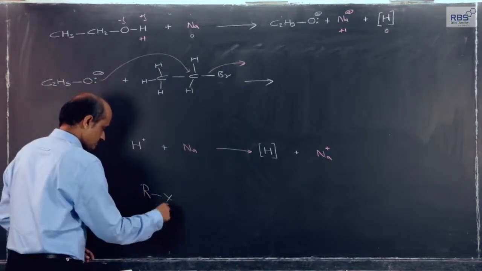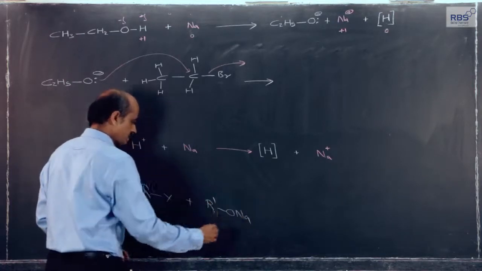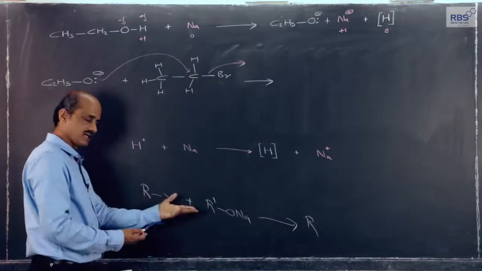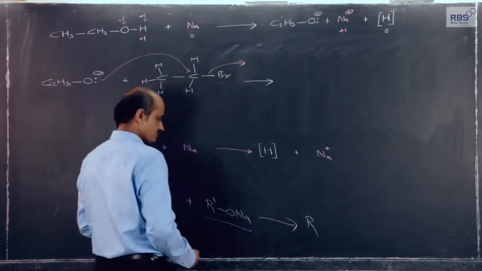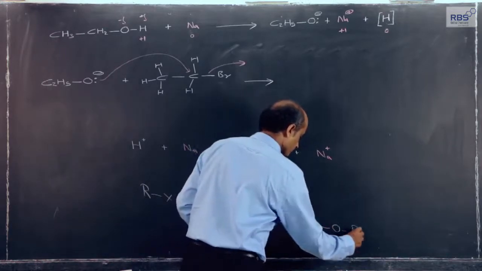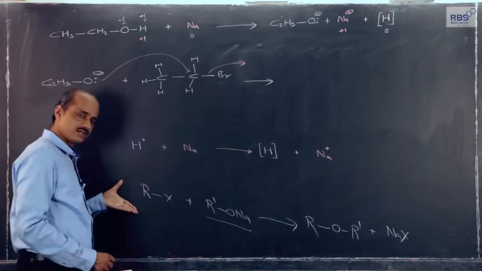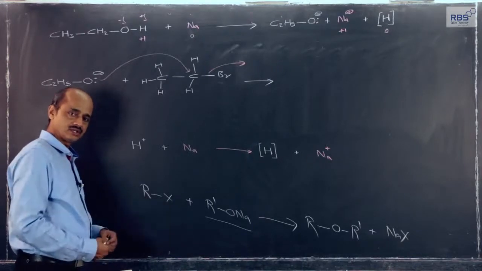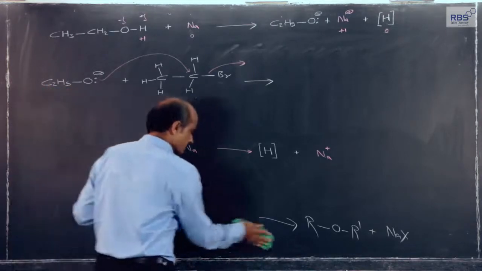Alkyl halide, if reacted with sodium alkoxide, the alkyl groups may or may not be the same, methyl, ethyl, propyl. Alkyl halide, when reacted with sodium alkoxide, gives ether. This is the reaction. Again, it comes under what we have considered in my earlier lecture, SN type reaction. Let us start considering the details of this reaction.